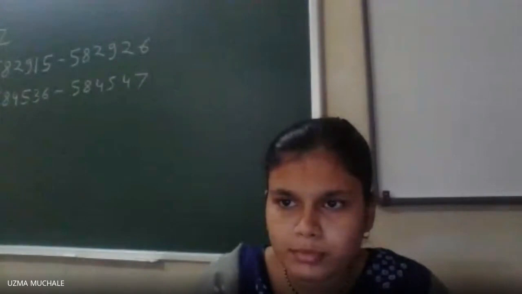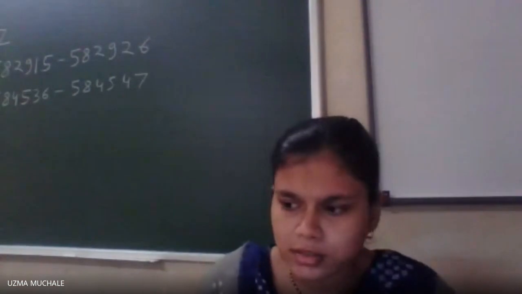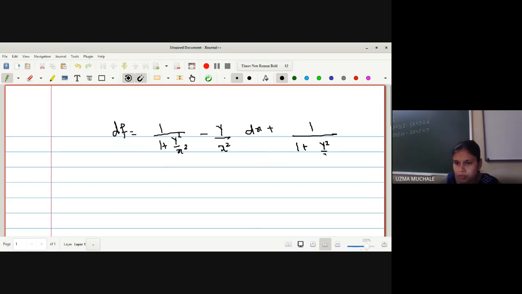What don't you understand from this summation? Okay, we have to calculate df. df is nothing but 1 upon 1 plus y square upon x square. How do we calculate the derivative of y by x? The derivative of y by x is y upon x square with the negative sign, right? dx plus, the next term is 1 upon 1 plus y square upon x square. Derivative of this with respect to y is 1/x as it is, correct? dy as it is. So df is equal to, how to write this?